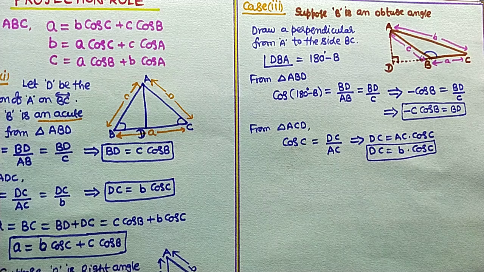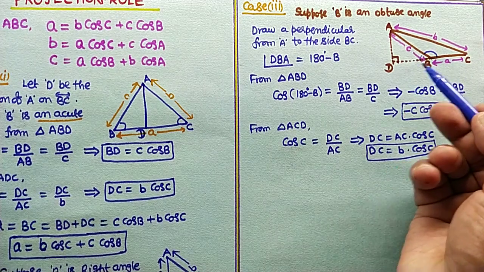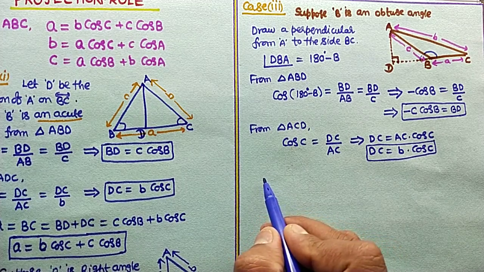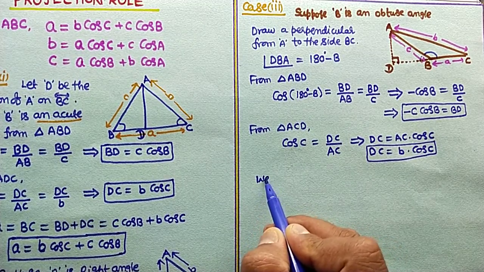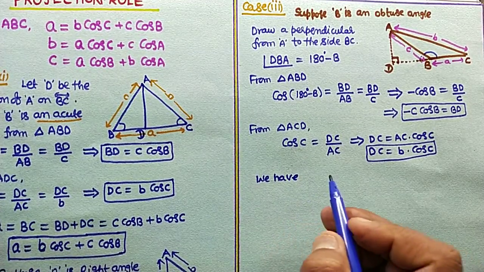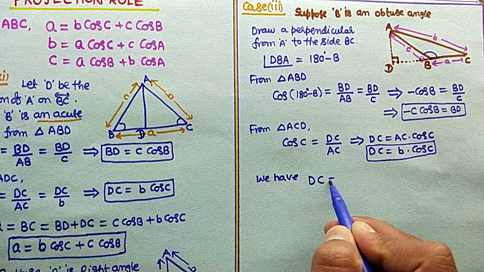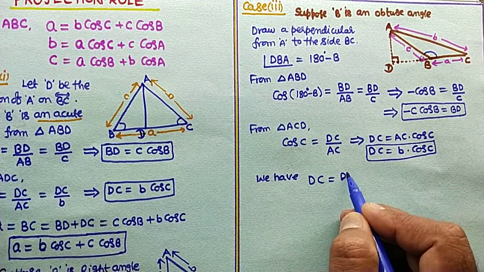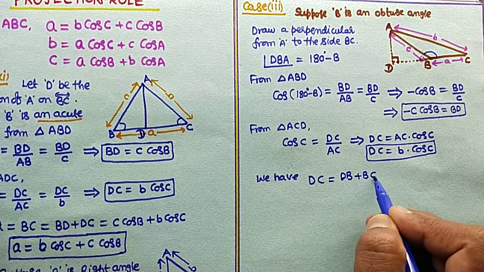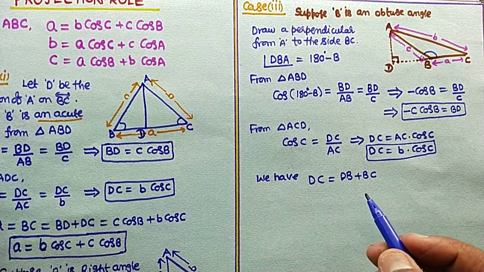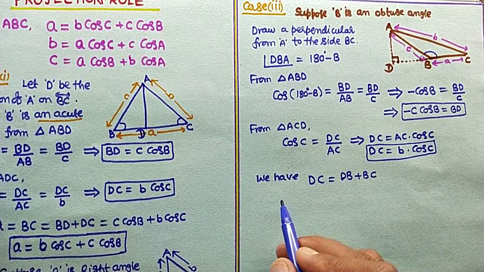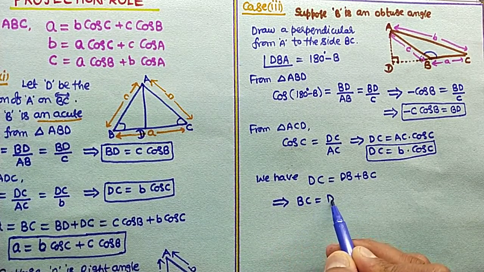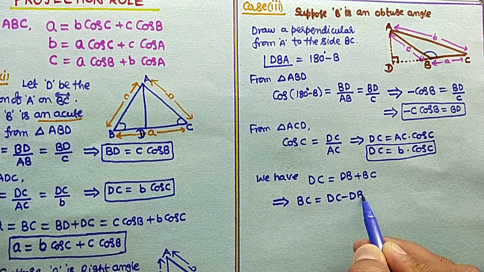After getting these values, we can express DC from the figure as DB plus BC. Making BC the subject, BC is equal to DC minus DB.